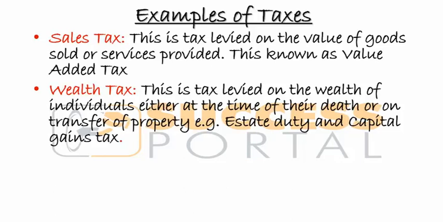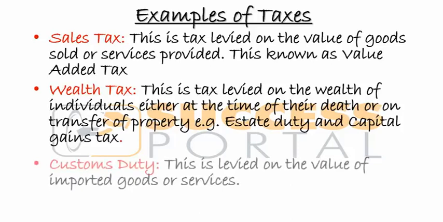And this is called estate duty. Or when you are transferring an asset, for example, if I have a building I want to transfer to somebody else, I'll have to pay a tax, and these are called capital gains. We'll look at that as we go through the chapter.